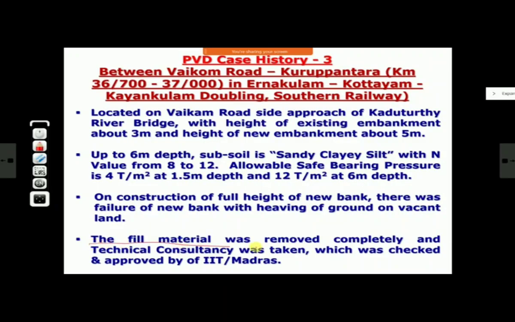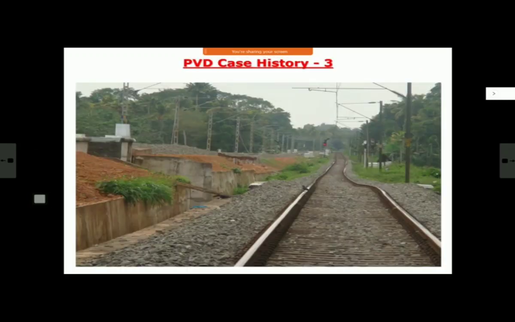Then the fill material was removed, as I told you happened in most of these, and technical consultancy was taken, and this technical consultancy was proof checked and approved by IIT Madras. This is how you can see. This is of course later on. This is the new bank which has come up after repair of these banks and all. Here you can still see some remnants of this. This is your existing bank. This point and this point were at some grade. This is a photo taken standing from the bridge, and after that the station is there. You can see the signal and all. They were almost at the same level, and now you can see this point has gone down, and the failure was this side.